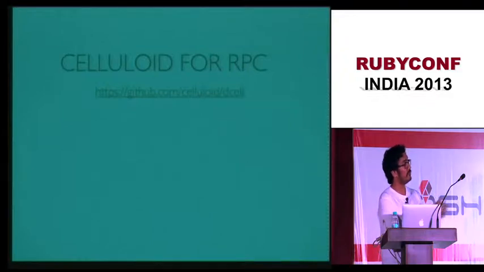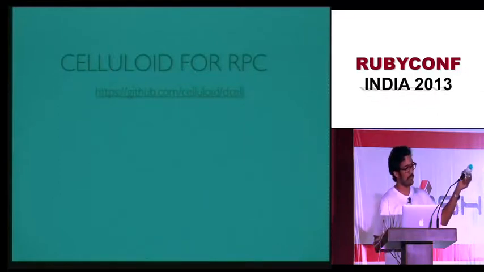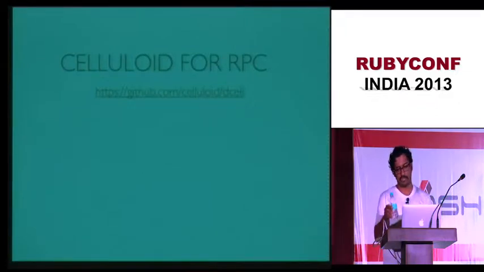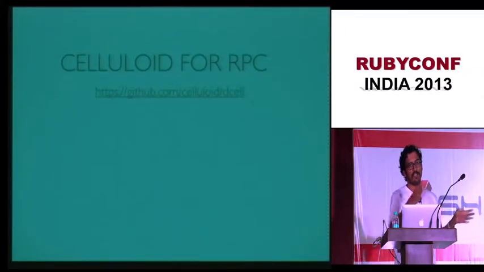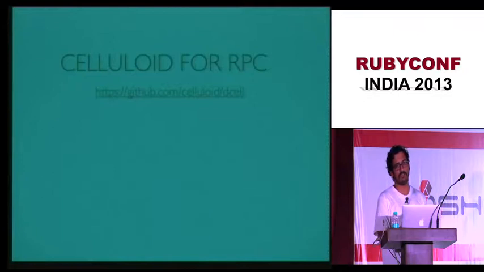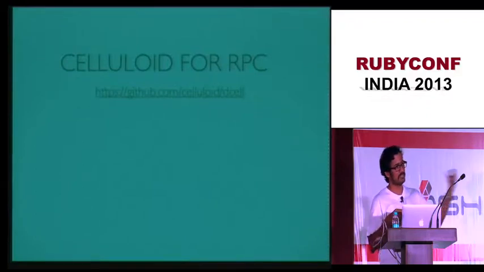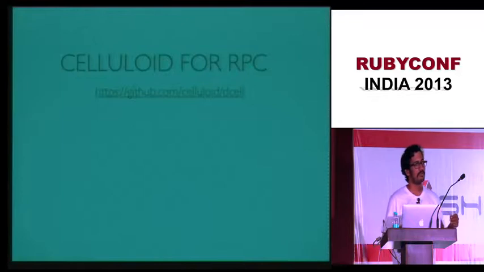Now, Celluloid is basically an actor framework like in Erlang. Actors are basically objects which have got mailboxes, like the mailbox which you have at your home. If 2 actors want to communicate, one actor sends a message to the other actor and the other actor keeps that message in his mailbox and then he works on that message. So there is basically a buffer in between. The mailbox is like a buffer. You send a message, and that message sits in the mailbox.